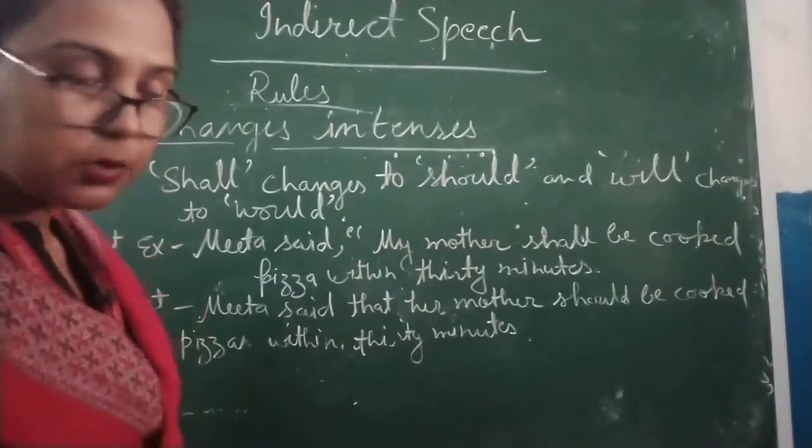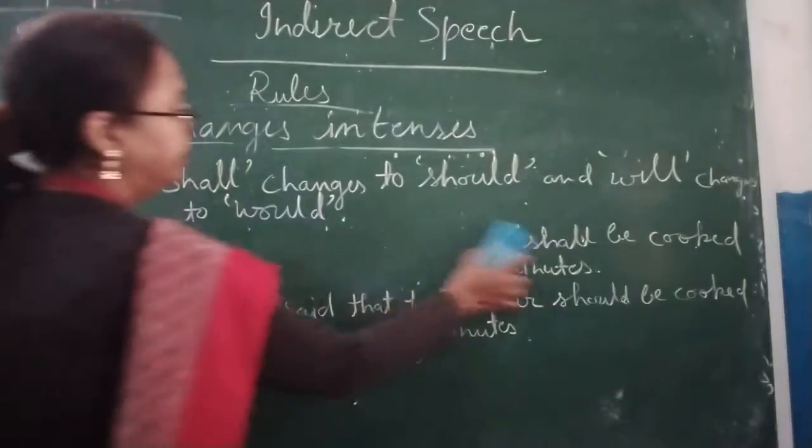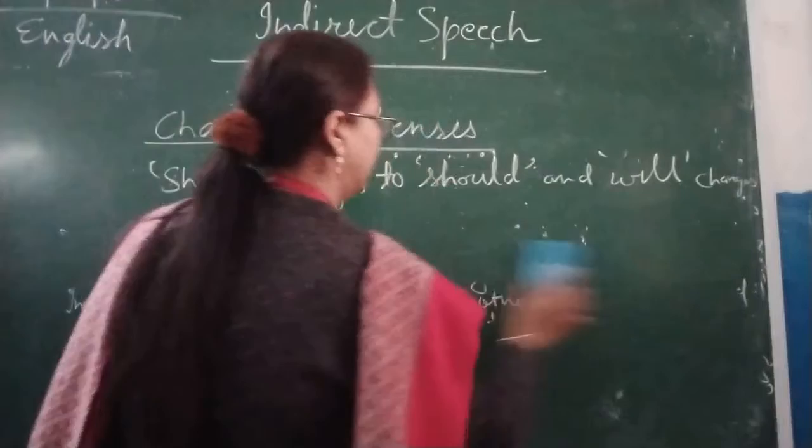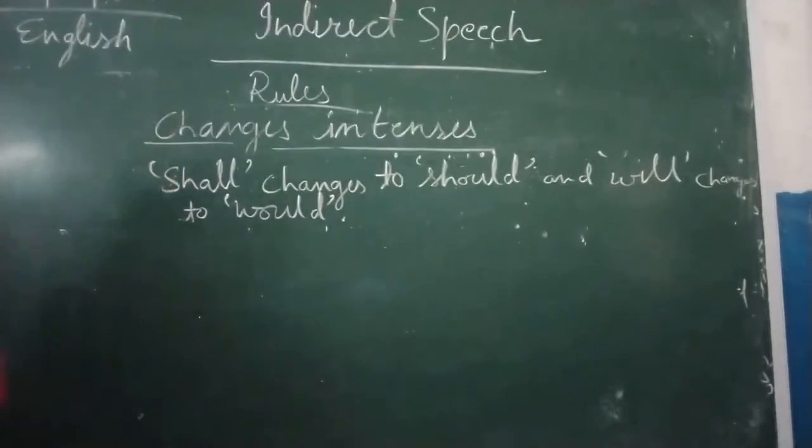Now we are going to talk about will. So after that I am going to give you one more example, how we will use will.